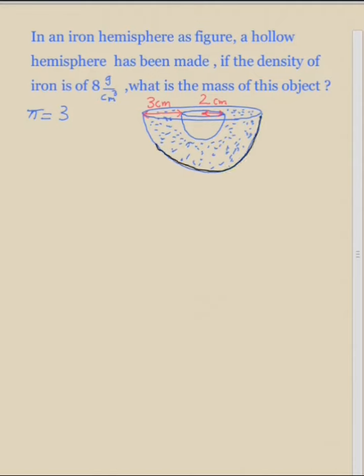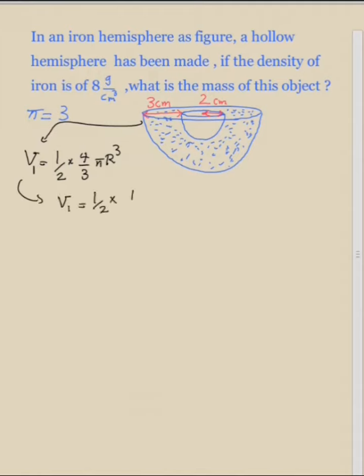So for finding its volume, we write V is equal to half of 4/3 of pi times r to the 3. Let us call the volume of the bigger hemisphere V1. So V1 is equal to half of 4/3 of pi, which is 3, times the radius of the hemisphere.